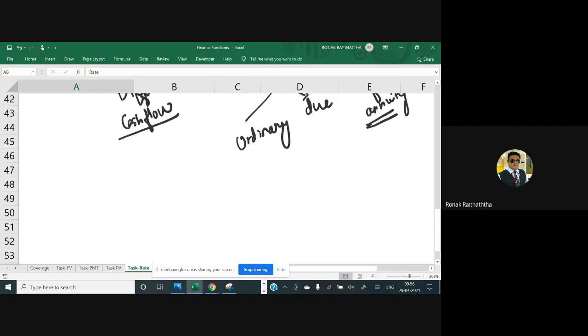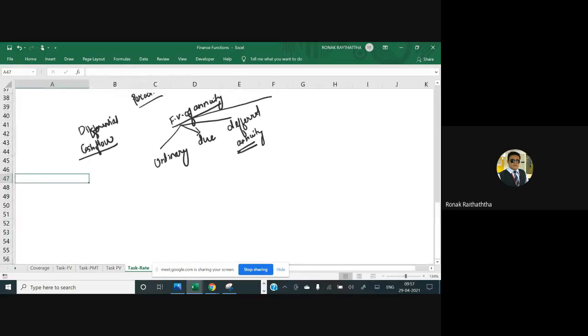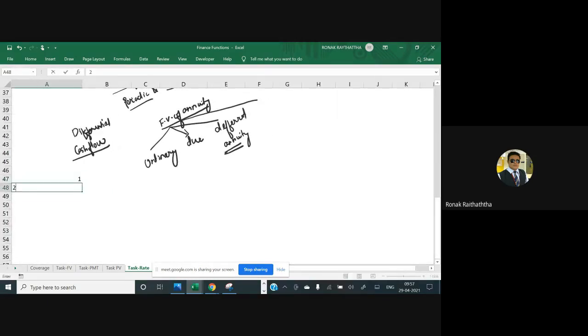So I'm just writing one question in front of you, and you will be solving it along with me over here. Let's start the question. Say there are 5 years, and that fellow is investing 50,000 rupees in year number one, 60 in year number two, 70 in year number three, 80 in year number four, and 90 in year number five. Now here in this case, the PMT is not the same. It is changing over a period of time. So it's the case of the differential cash flow.